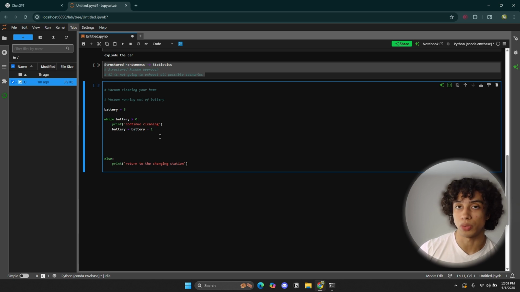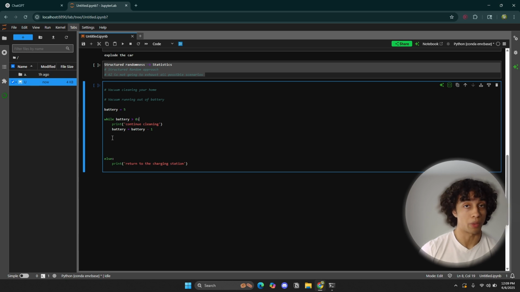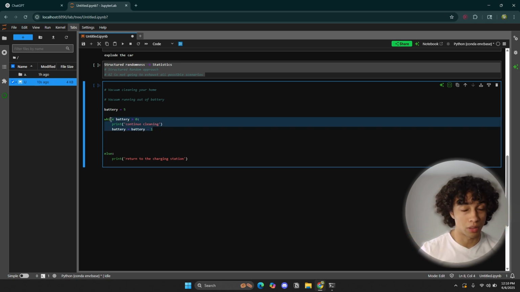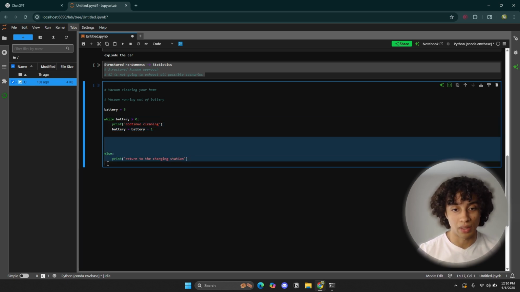So now battery is equal to what? 0. So now when it restarts the loop, it's going to compare 0 with 0. Is 0 greater than 0? No. That's not true. So it's not going to repeat these actions again. It's going to exit out of the loop, which is what we want. We don't want an infinite loop again. It's going to exit out of the loop, and it's going to exit out of the scope of the loop. So the computer program is not going to repeat this loop right here. It's now going to exit out and continue whatever comes next.